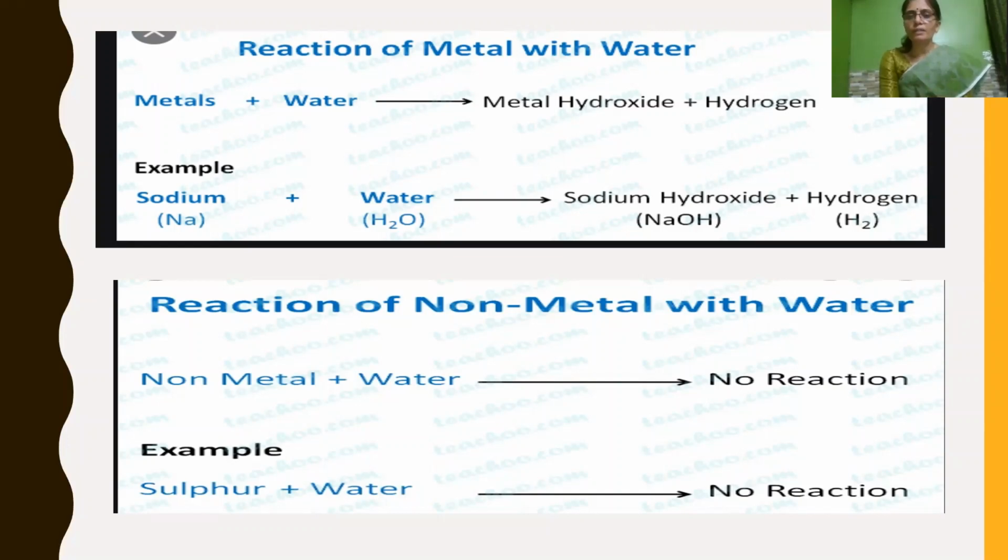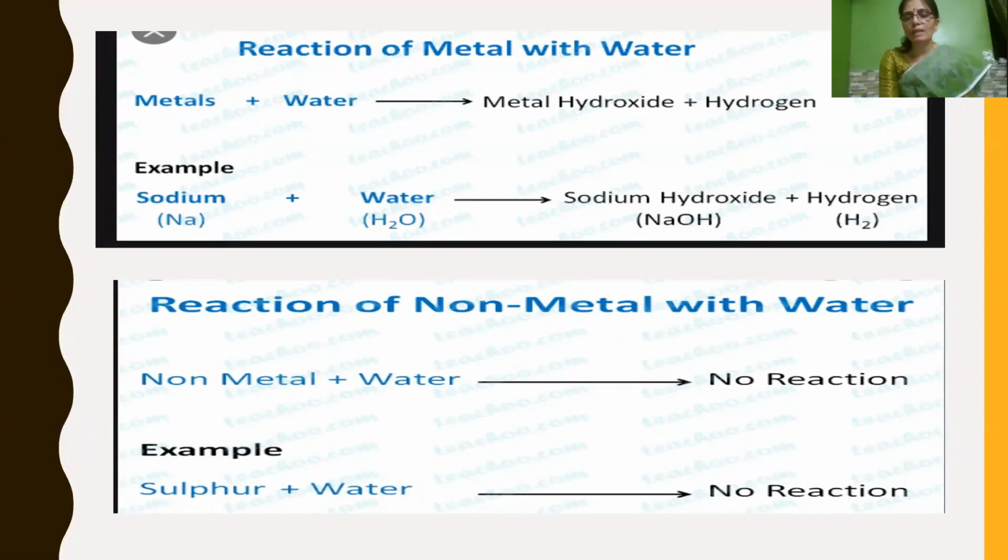So first we have learnt about the reaction of metals and non-metals with oxygen. Now the reaction of metals and non-metals with water. When metals react with water, metal hydroxide and hydrogen gas will be released. And in the same way, the reaction of non-metals with water: non-metals do not react with water. There will be no reaction.